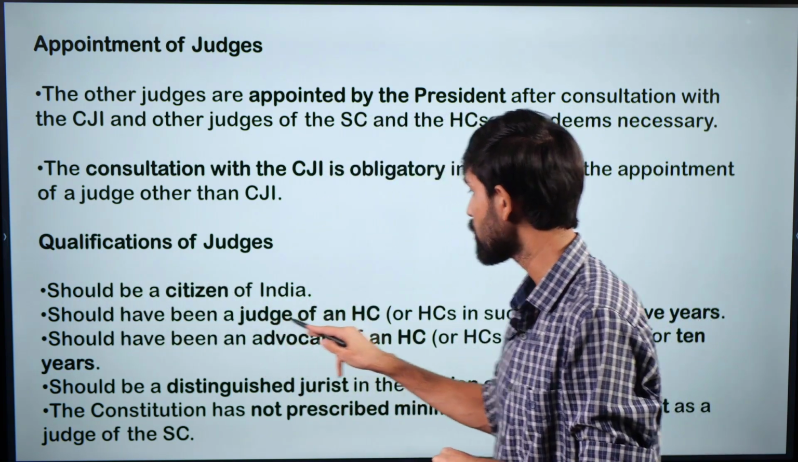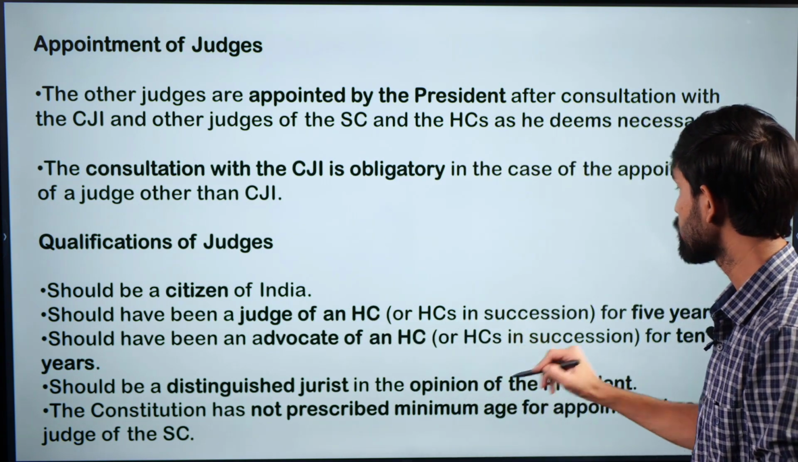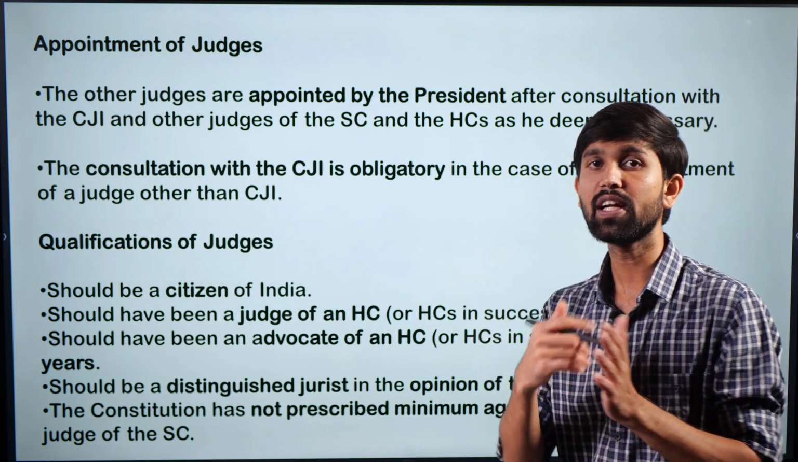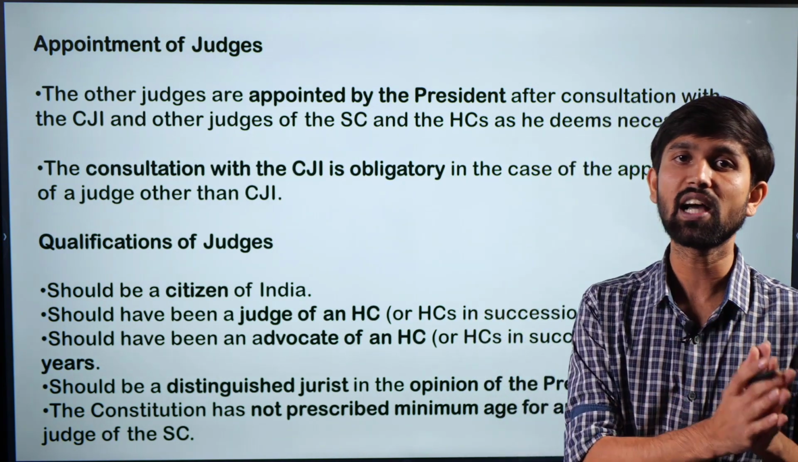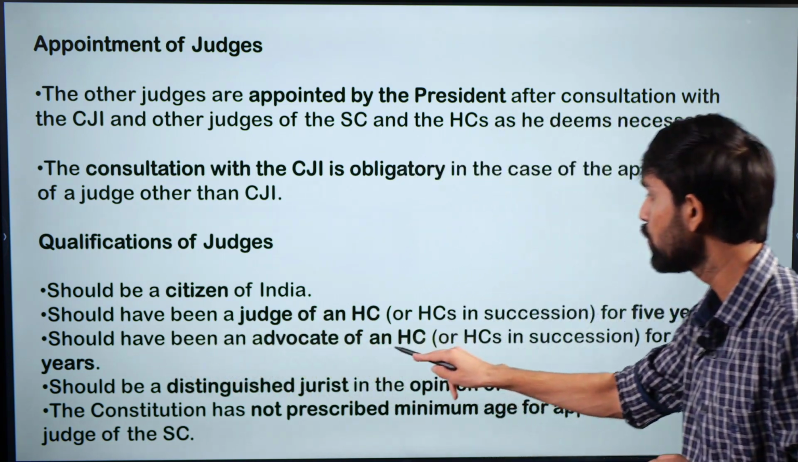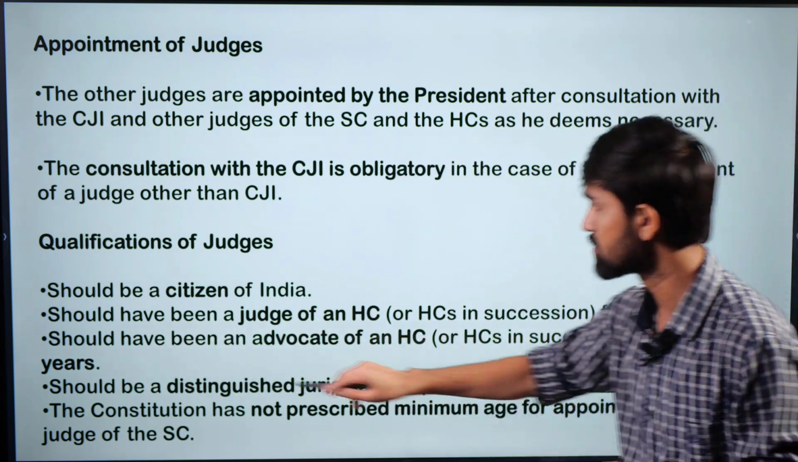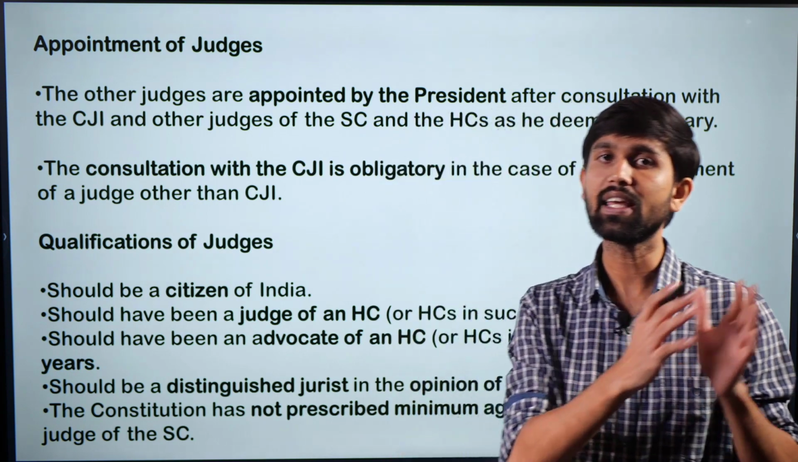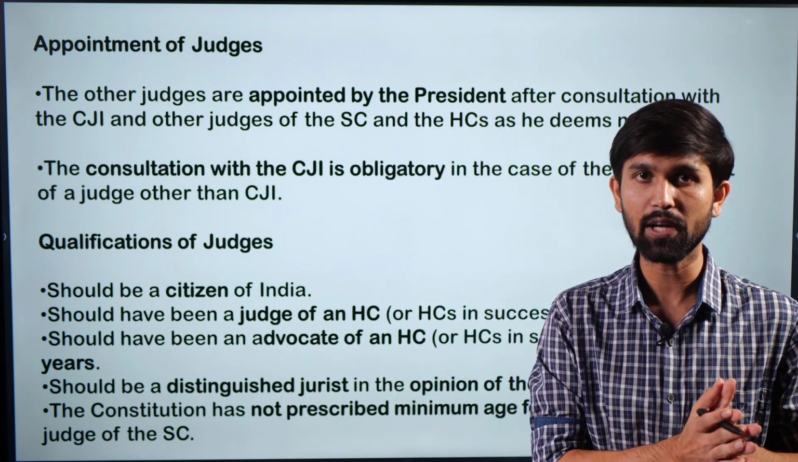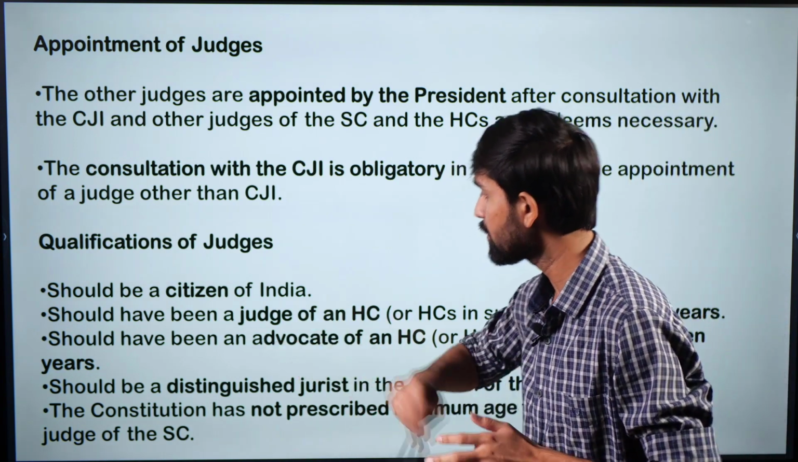He should have been a judge of a High Court or High Courts in succession for 5 years. So it's a mandatory provision that he should have been a judge in the High Court for 5 years. Or apart from that, he can be an advocate of a High Court for 10 years. So the provision is that he should be a citizen of India. He should either be a judge of the High Court for 5 years or an advocate practicing in the High